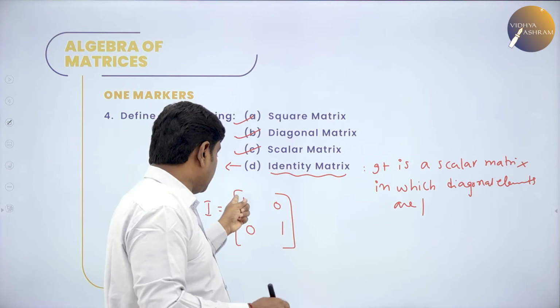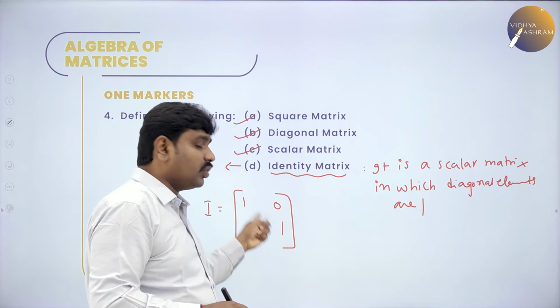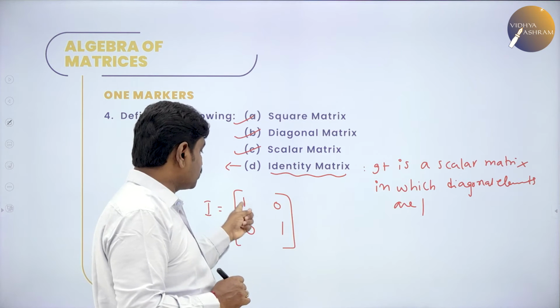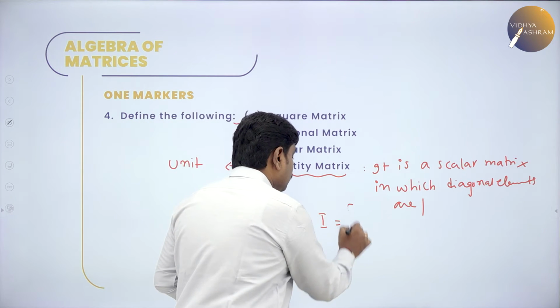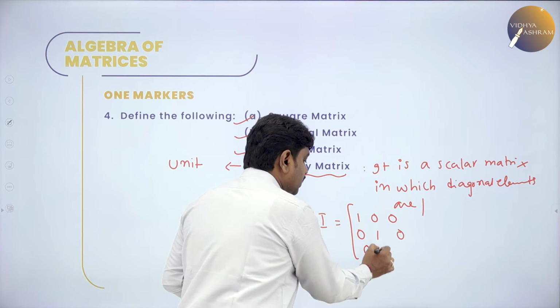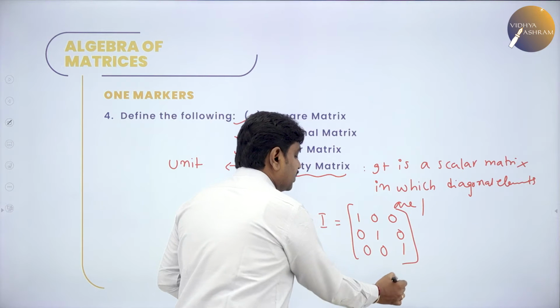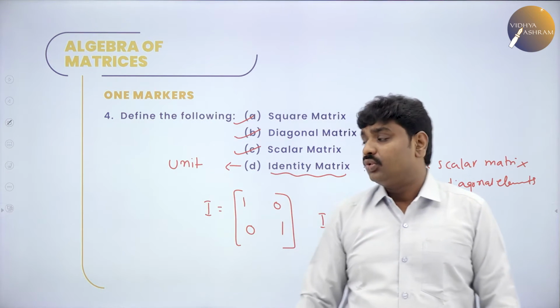Scalar means diagonal elements should be same, they are same, and the speciality of this is that they should be equal to 1 each. Diagonal elements should be 1: 1 0 0 1, and 3 cross 3 identity is 1 0 0, 0 1 0, 0 0 1. This is also identity matrix or unit matrix. I stands for identity matrix, or we can also call it unit matrix.